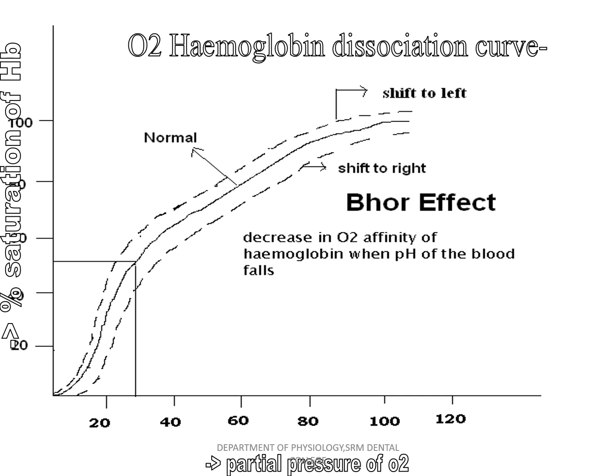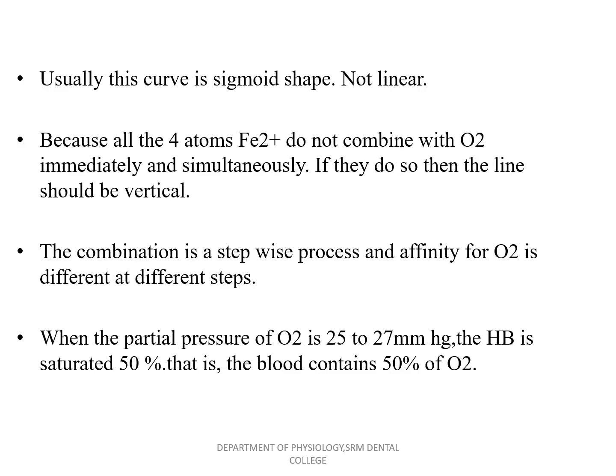Usually this curve is sigmoid in shape, not linear, because all 4 atoms of iron do not combine with oxygen immediately and simultaneously. If they did, the line would be vertical. The combination is a stepwise process, and the affinity for oxygen is different at different steps.